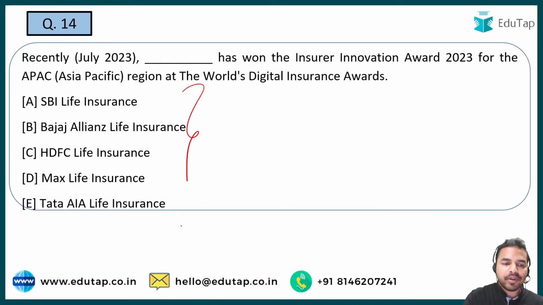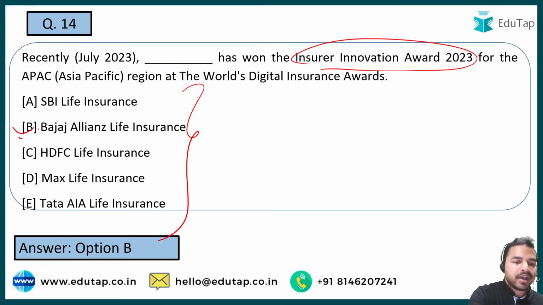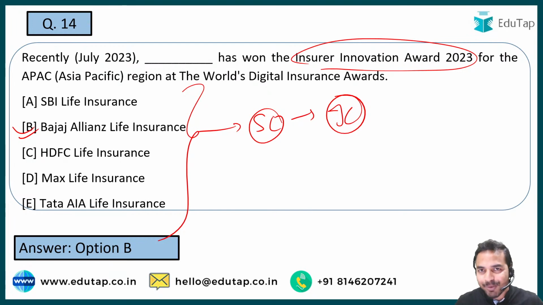So tell me which one of the following organizations has won the Insurer Innovation Award 2023. So guys, what is the right answer? It is Bajaj Allianz Life Insurance. Bajaj Allianz Life Insurance is the right answer. Now guys, there is also another important point that Bajaj Allianz Life Insurance has recently signed a contract with one of the Indian cricketers. So that Indian cricketer will be representing the Bajaj Allianz Life Insurance. Can you tell me what is the name of that cricketer?